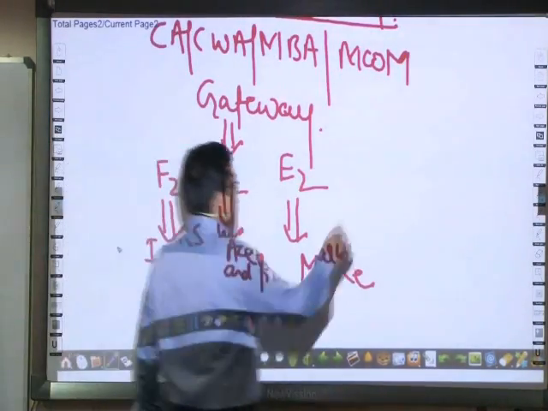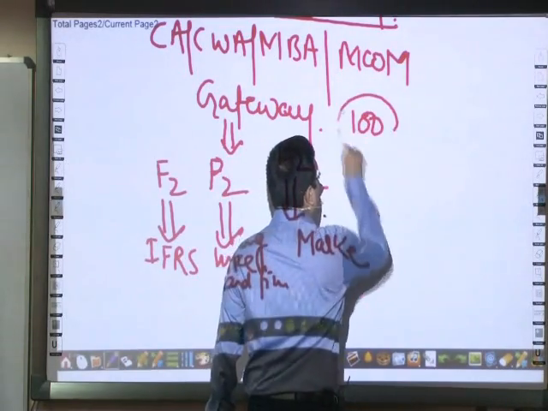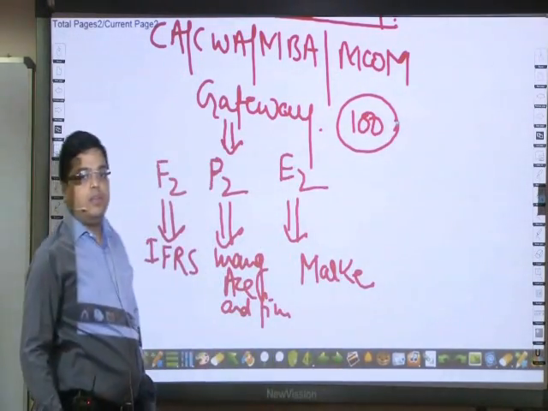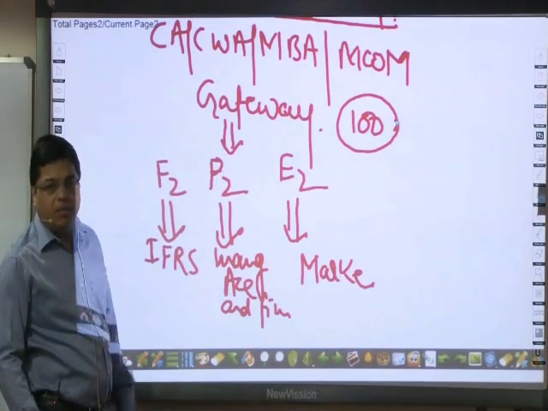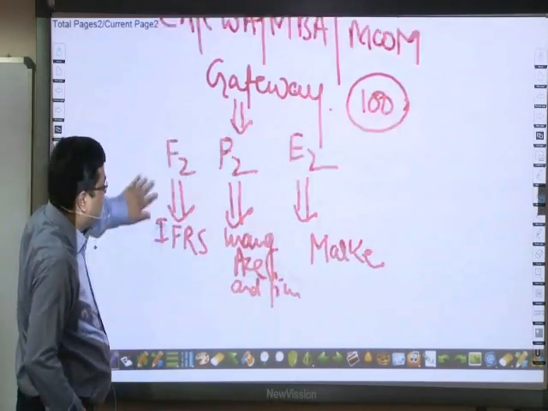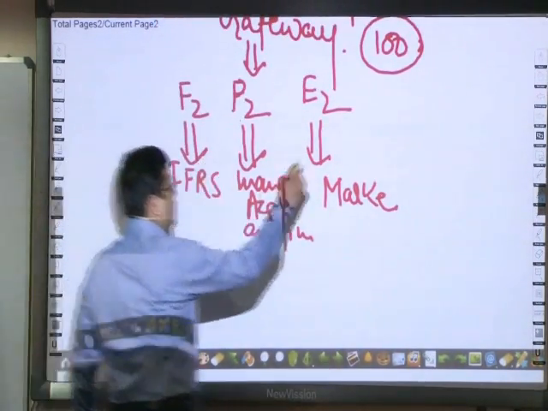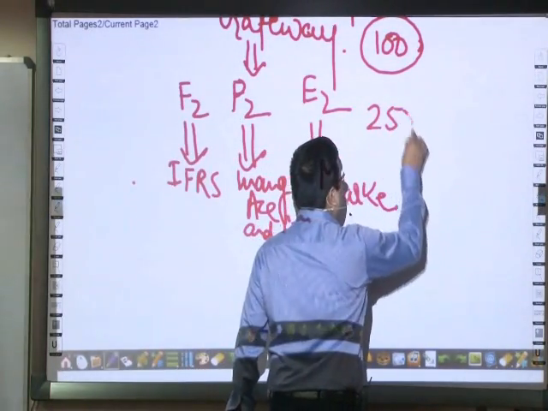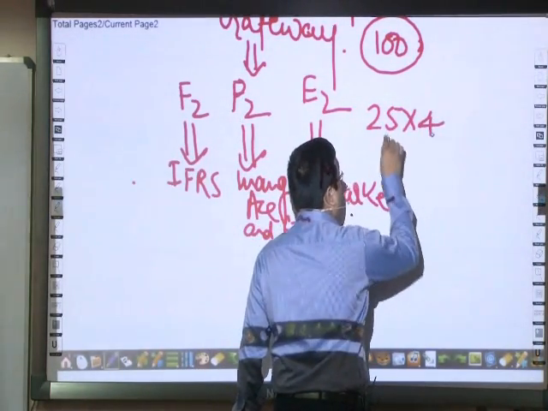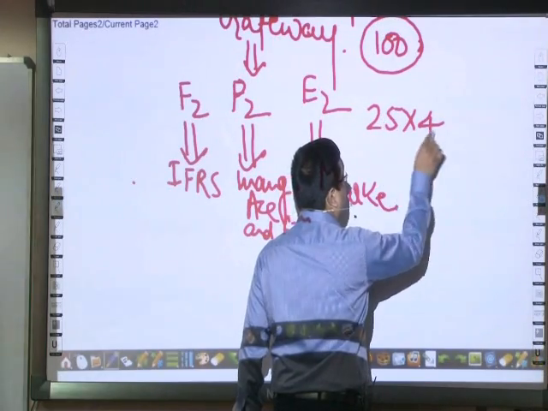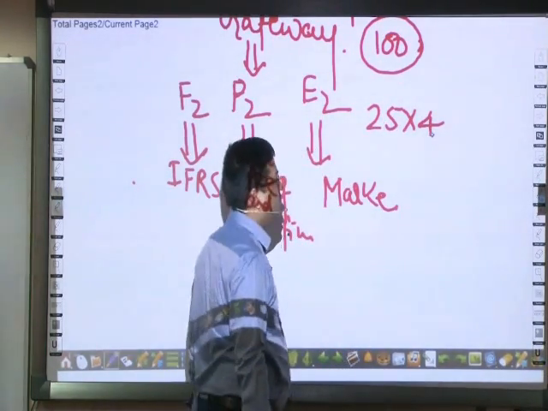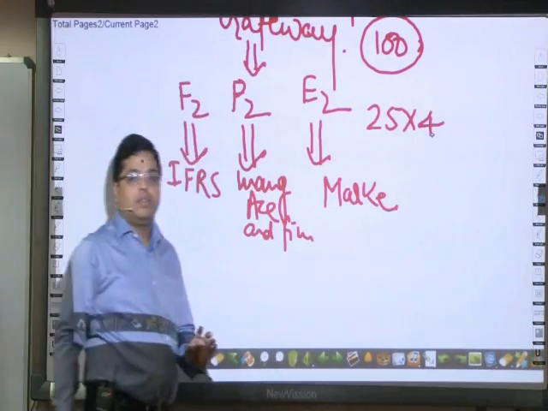For gateway, the exam will be of one single paper of 100 marks. Each question will be of 25 marks and 4 questions will be asked. Choice will not be there.